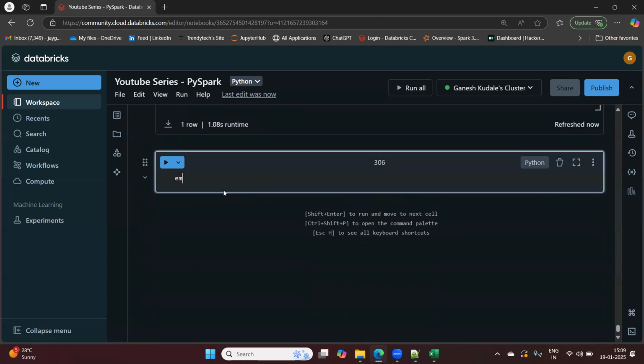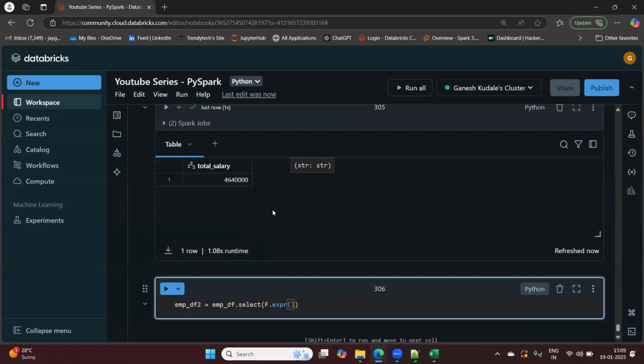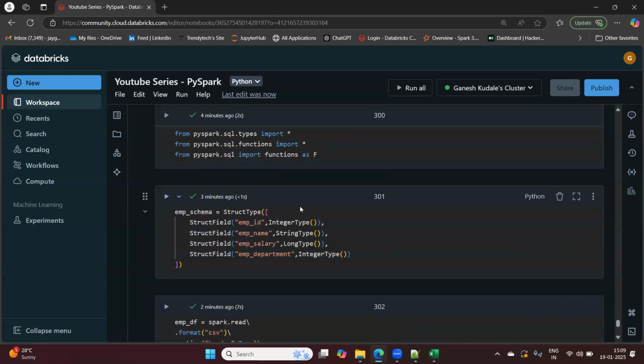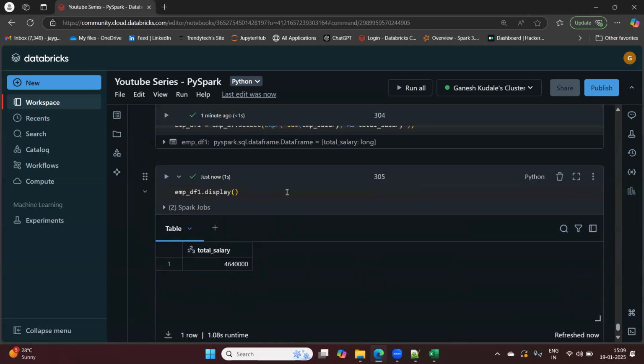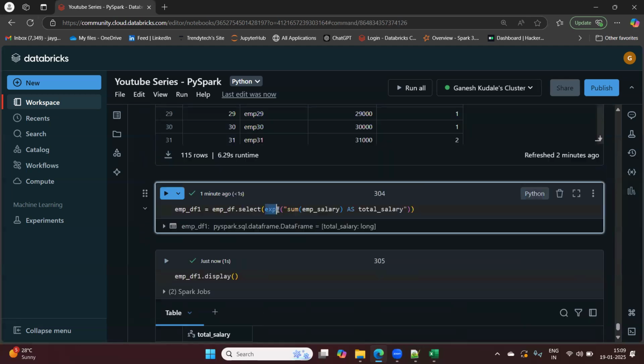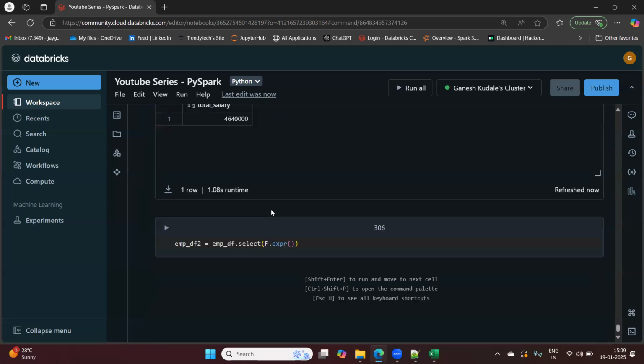Now, the programmatic way to solve this using select is, let's say, empdf dot select, and what I have to do is F.expr. Here I have imported PySpark.sql functions, so it has imported all the functions. That is the reason it has not given me any error when I used expr without F.